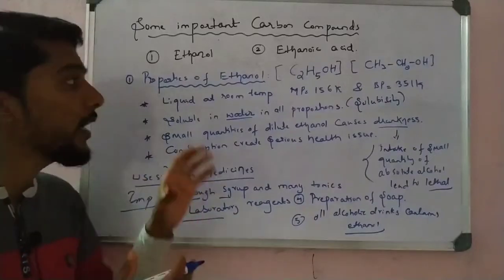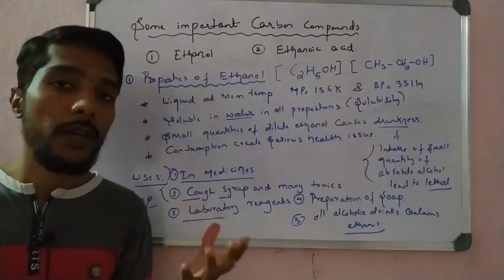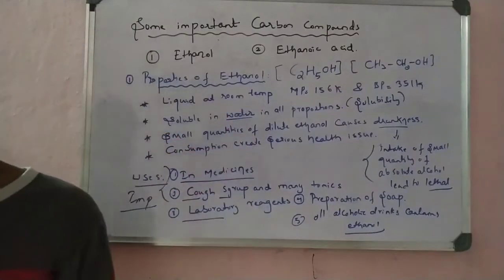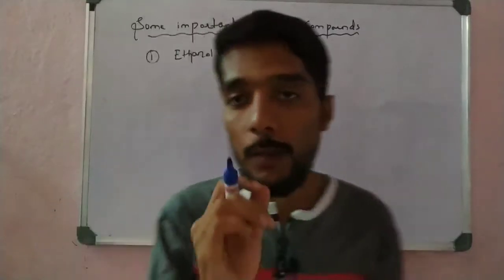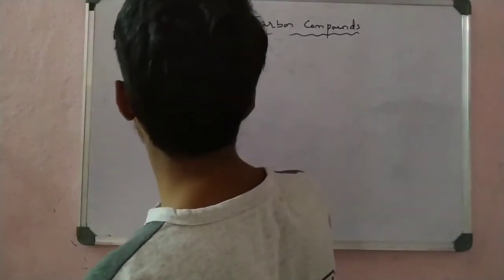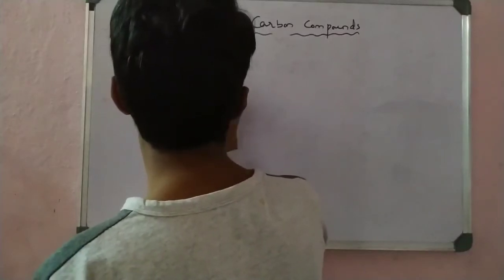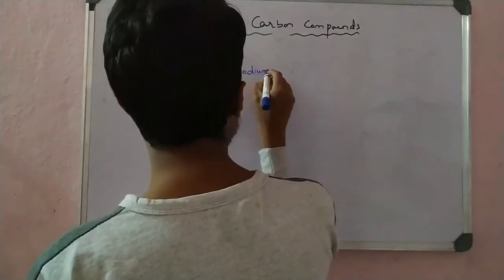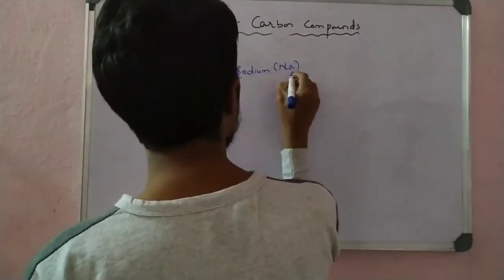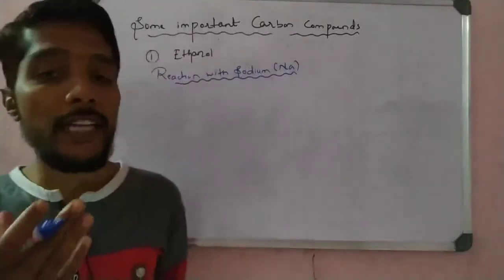Next, we can take the chemical reactions of ethanol. That is very important. So please write this down first. Now students, take some reactions of ethanol. Number 1 reaction is the reaction with sodium, Na. That is very important. What happens when ethanol reacts with sodium?